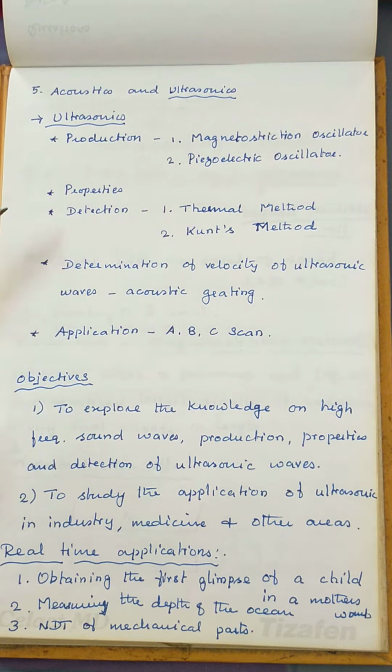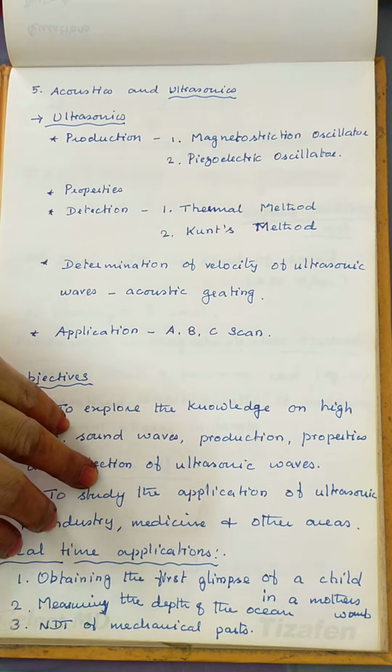and piezoelectric oscillator, then properties and detection of ultrasonic waves by thermal and Kundt's tube method, after which we are determining the velocity of ultrasonic waves by acoustic grating method, and applications, which deal with the A, B and C scan. And why are we dealing with this? It has many real-time applications such as obtaining the first glimpse of the child in a mother's womb, measuring the depth of the ocean, and many non-destructive testing of mechanical parts. That's why it is a highly important topic.